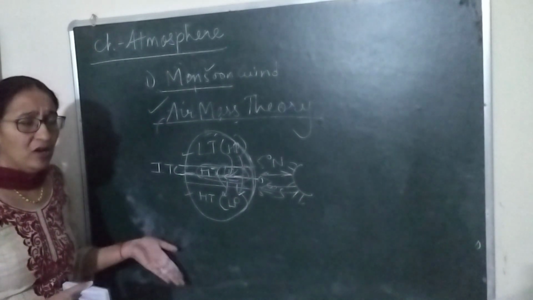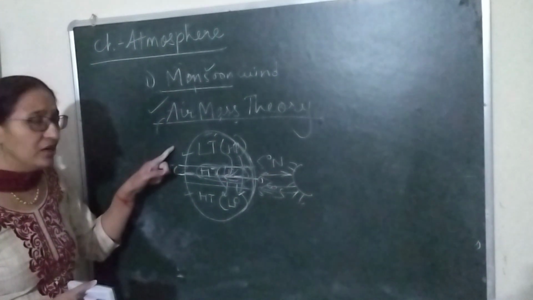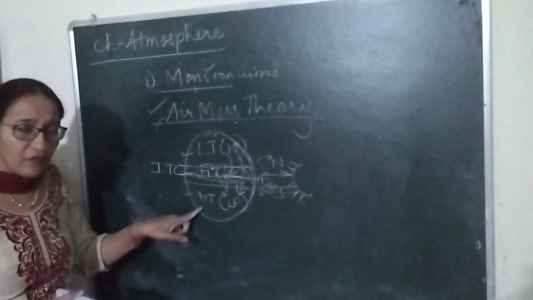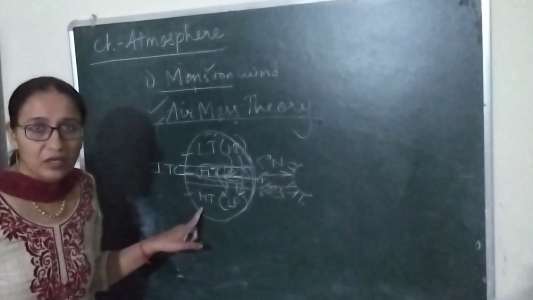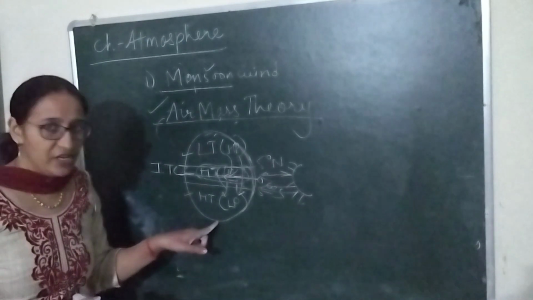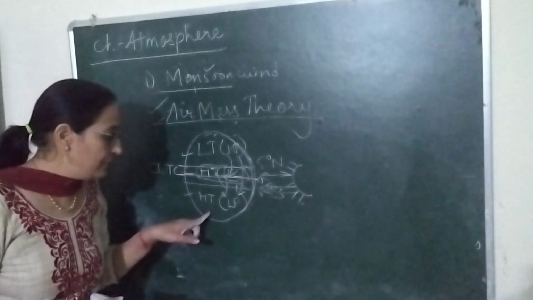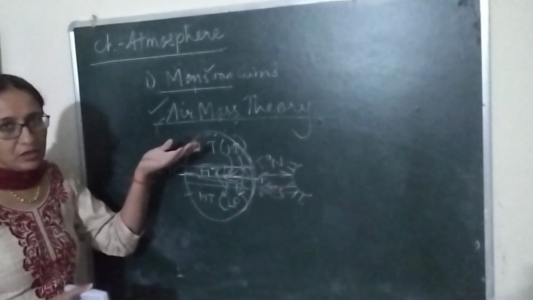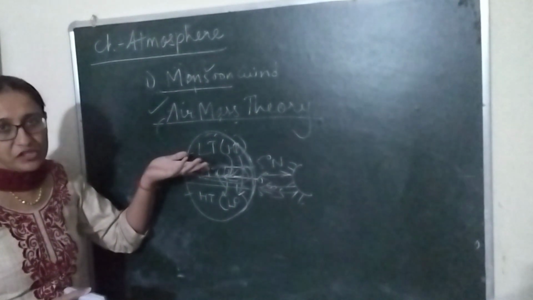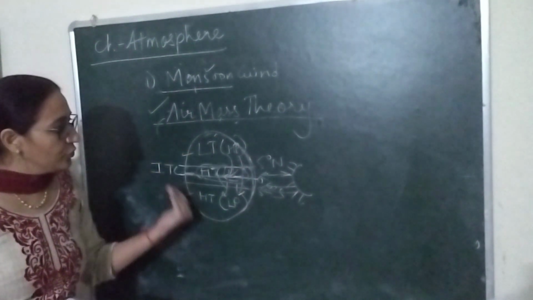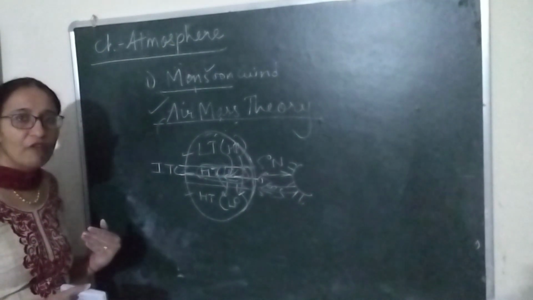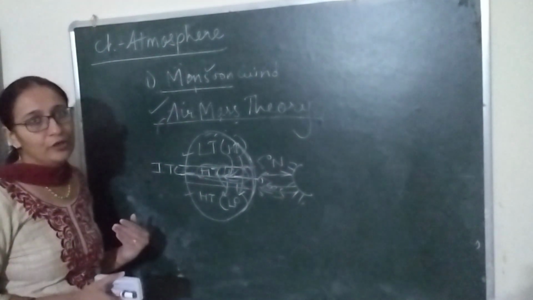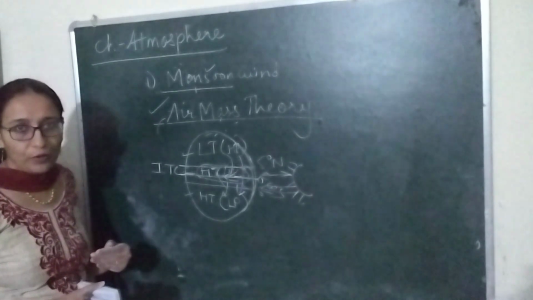And on the other side, if sun rays vertically fall in the southern hemisphere, the temperature and pressure condition will be changed here. There will be high temperature and low pressure, and in the other hemisphere different temperature and pressure conditions will prevail. So this is about the shifting of ITCZ, the intertropical convergence zone.